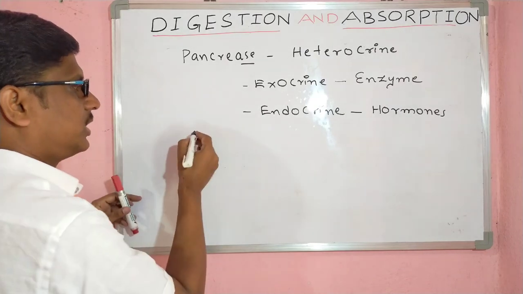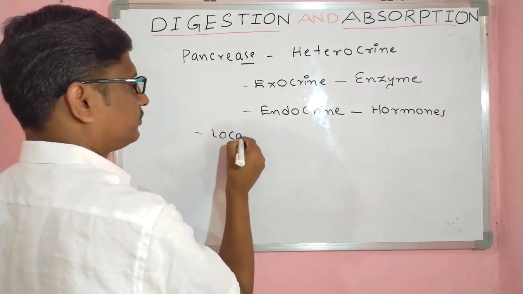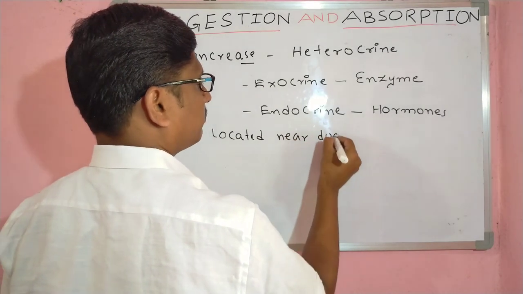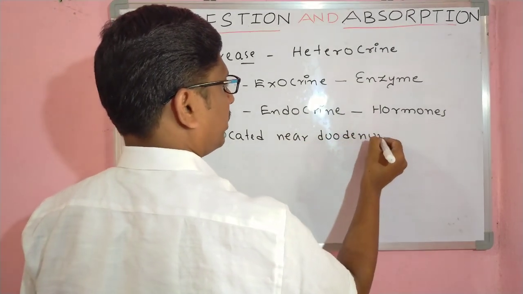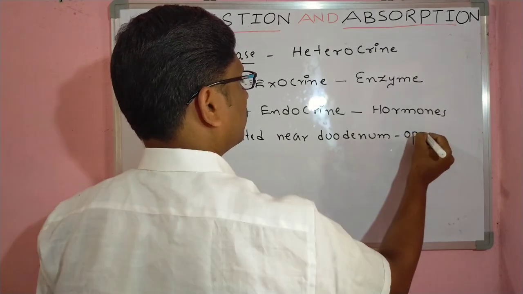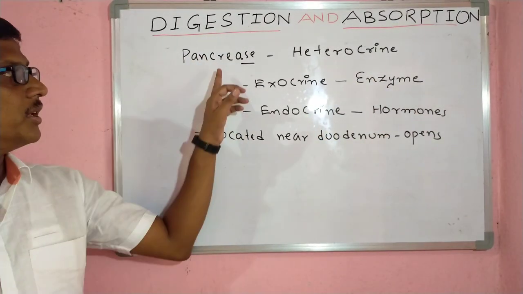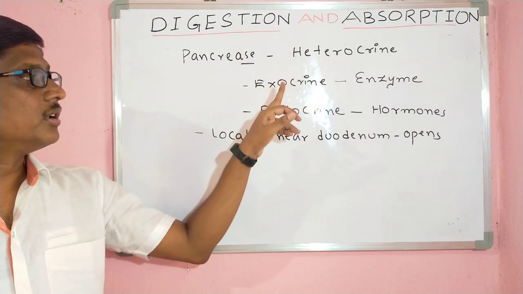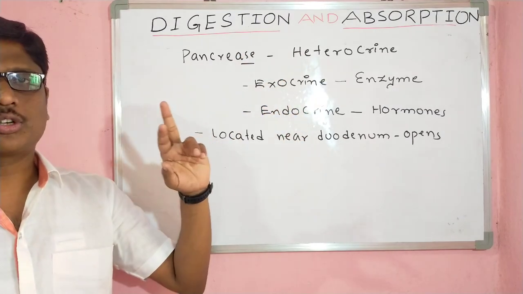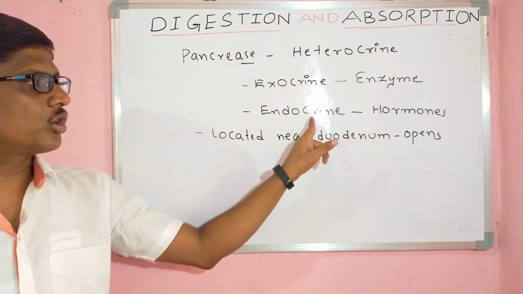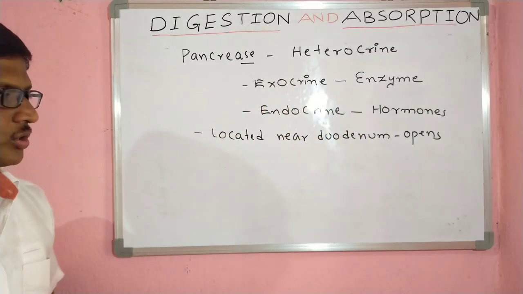Pancreas is actually located near the duodenum and opens into the duodenum. Pancreas, heterocrine gland, exocrine portion, endocrine portion. Two portions are present. The exocrine portion releases enzymes, the endocrine portion secretes hormones.